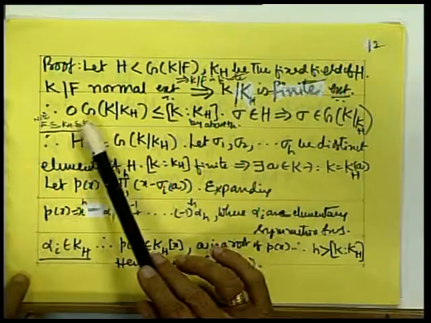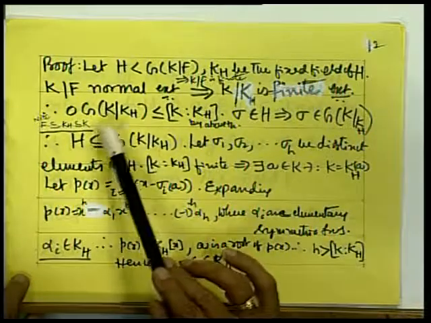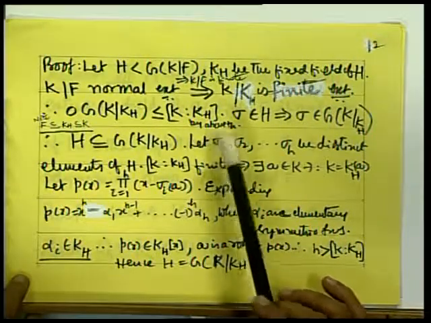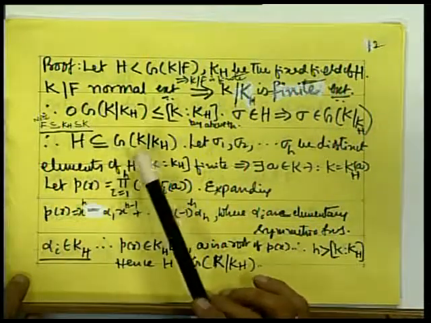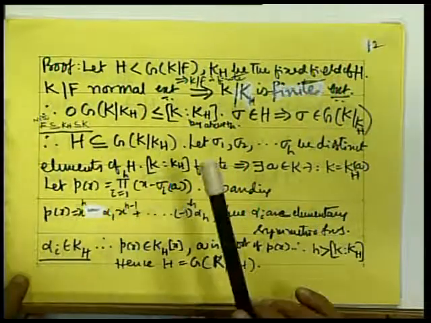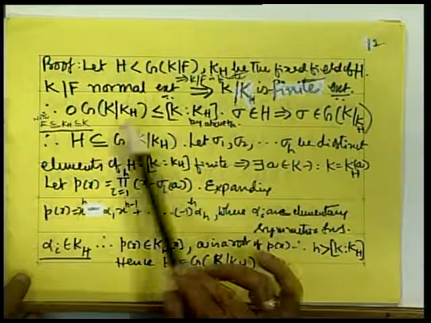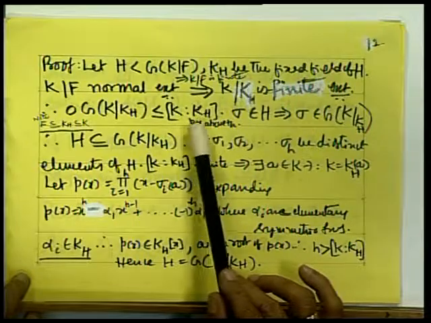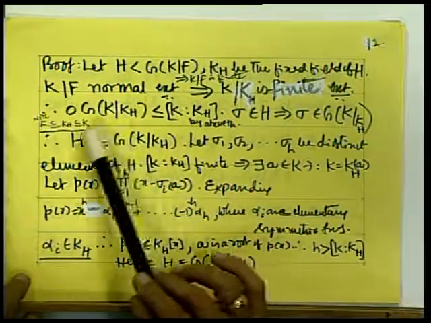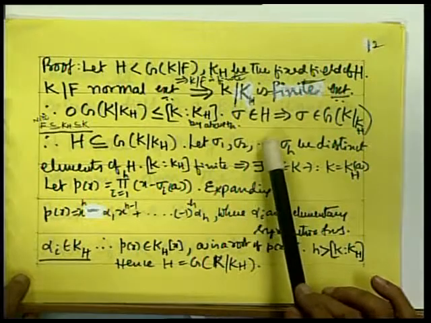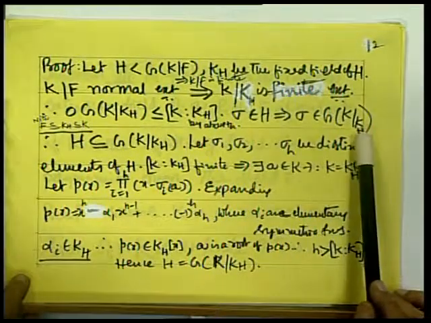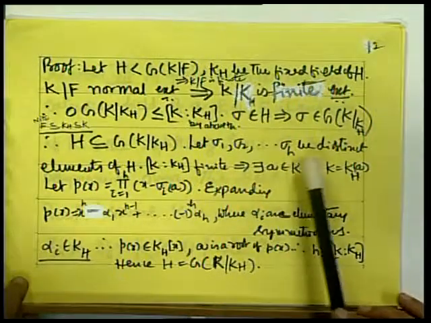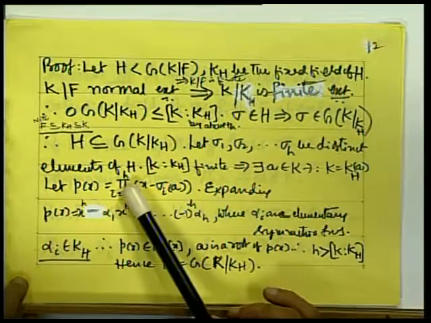Therefore, the order of G(K/K_H) is less than or equal to degree of K over K_H, because every member of H is a member of G(K/K_H), and of course by earlier result the order of G(K/K_H) is less than or equal to degree of K over K_H, because it is a normal extension. In a normal extension, order will be less than this. Now, sigma belongs to H means sigma belongs to G(K/K_H). Therefore, H is contained in G(K/K_H).